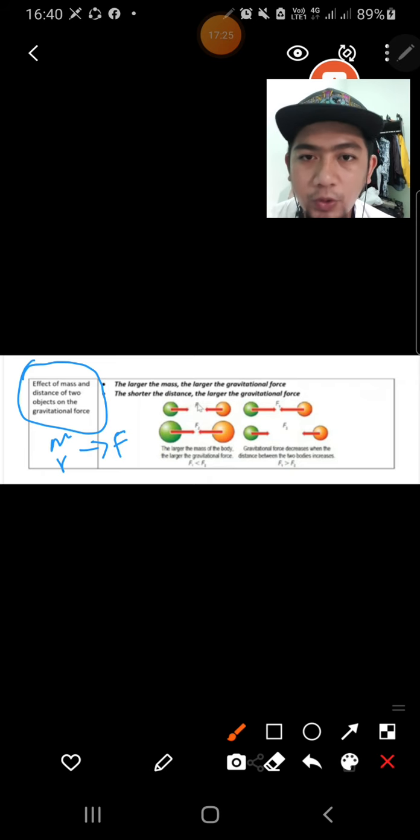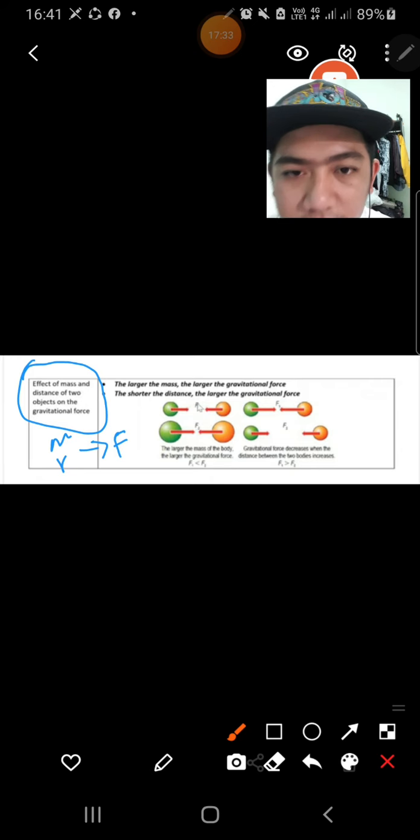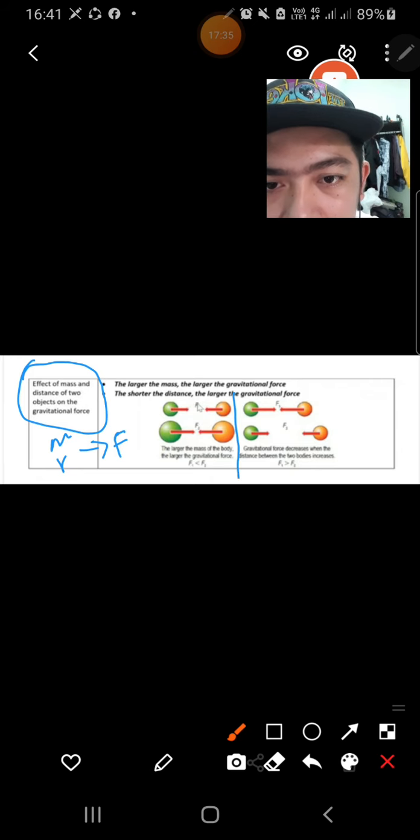As I told you before, the larger the mass, the larger the gravitational force. Let's see here. This is a smaller one, and this is the bigger one. The larger the mass of the body, the larger the gravitational force.